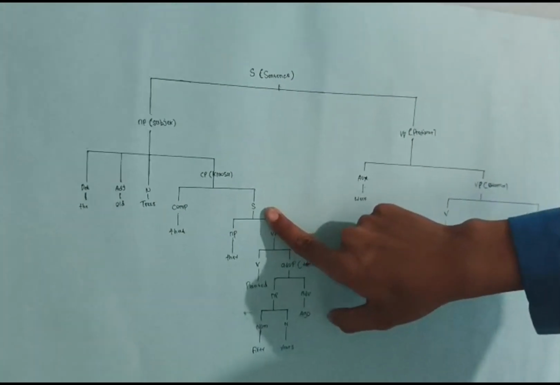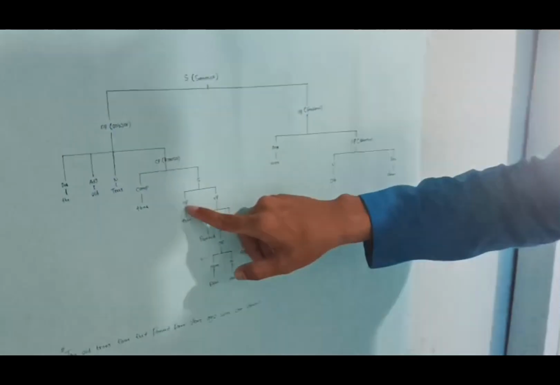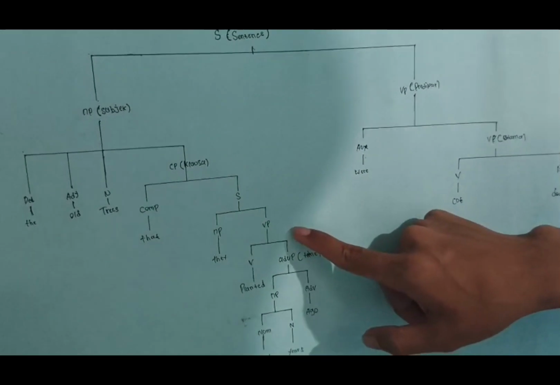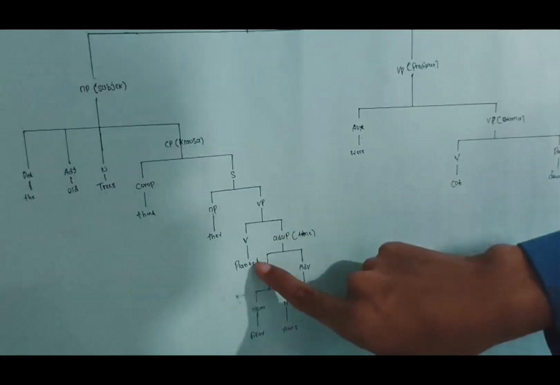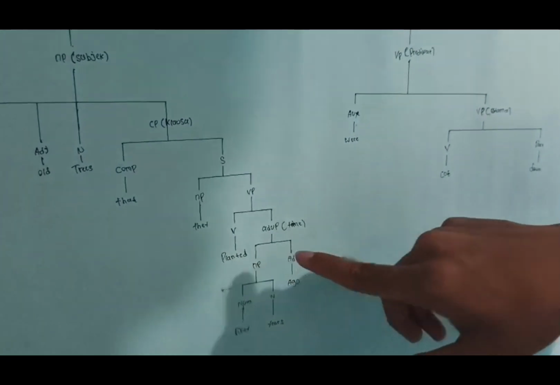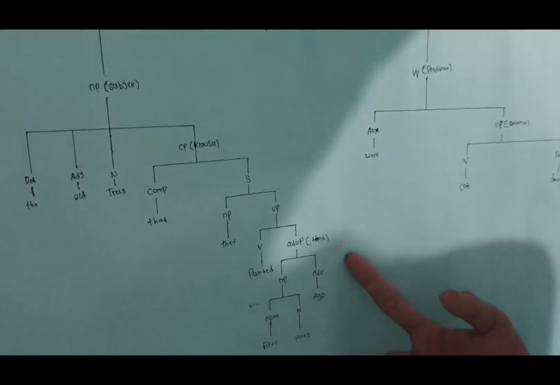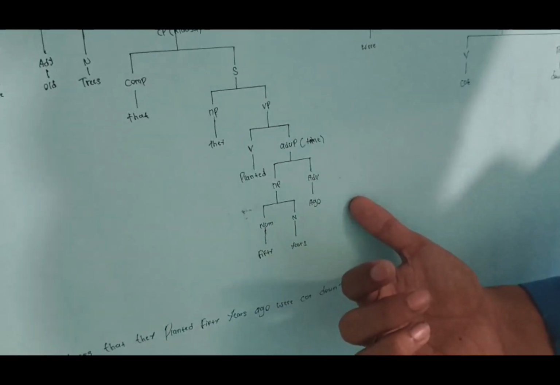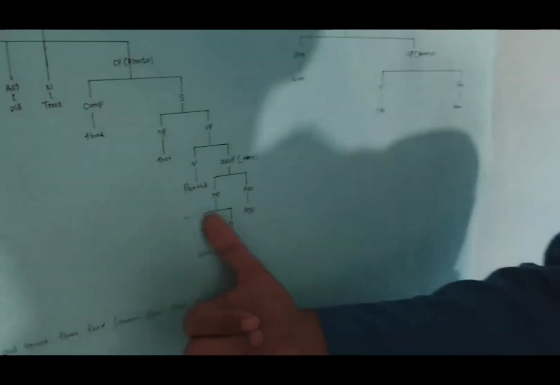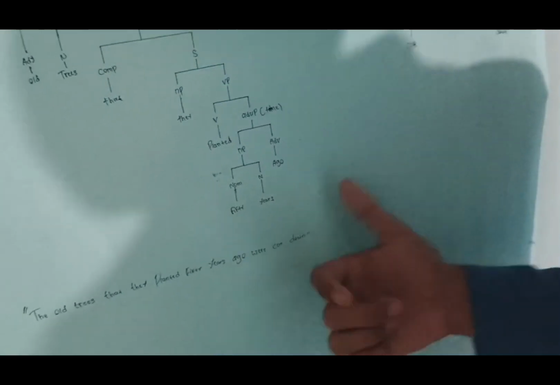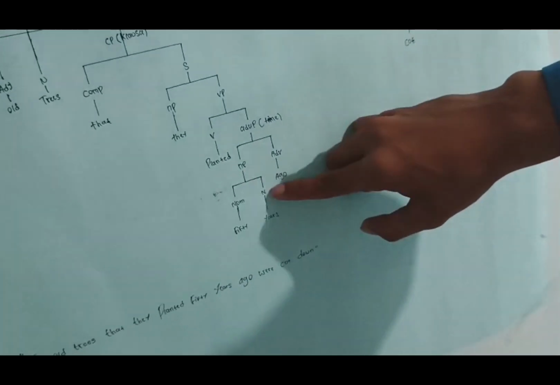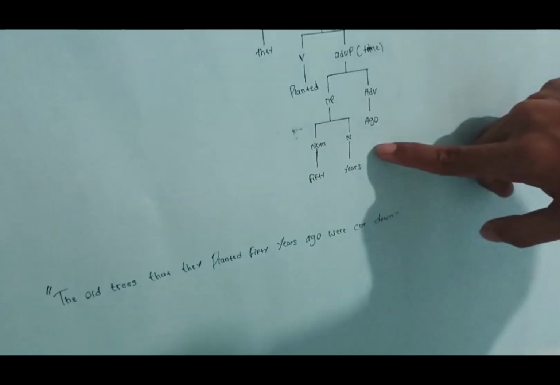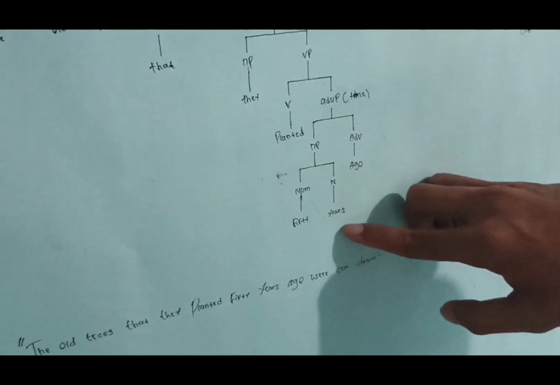The subject has a noun phrase, the word is they, and a verb phrase with a verb, planted, and an adverb of time. The adverb is ago. I think you know that the noun phrase has a number, 50, and a noun, years.